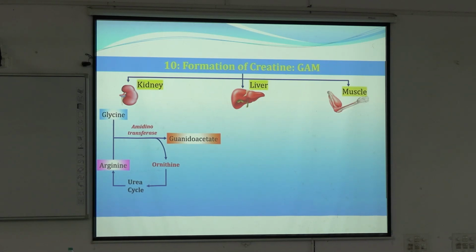The first part is where glycine binds with arginine and the guanido group is transferred by amidinotransferase enzyme, and it forms guanido acetate, and ornithine is released. So the first reaction takes place in kidney.